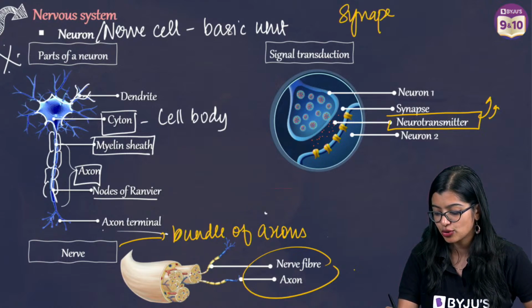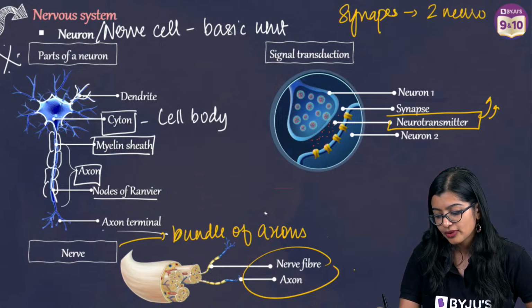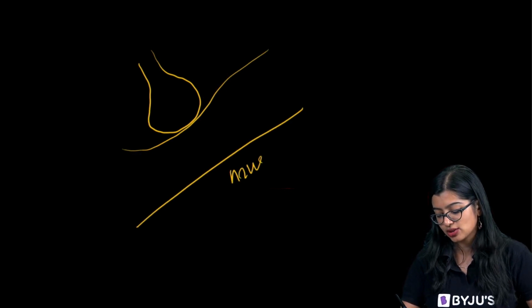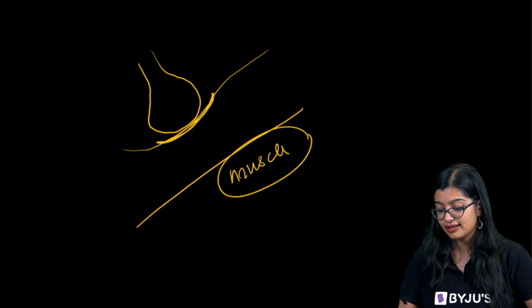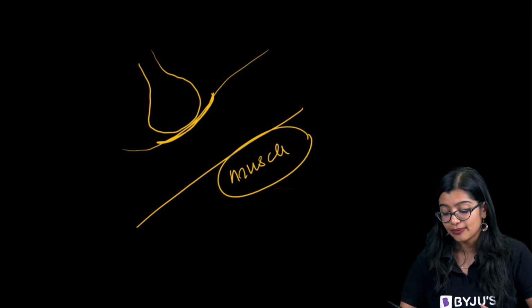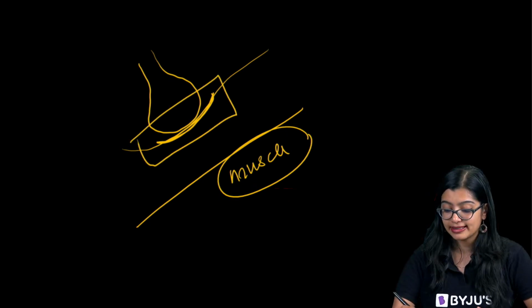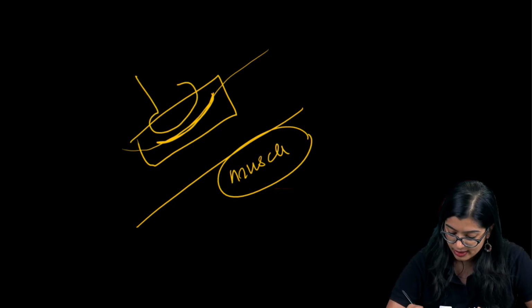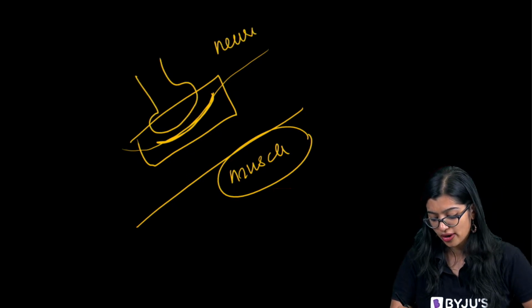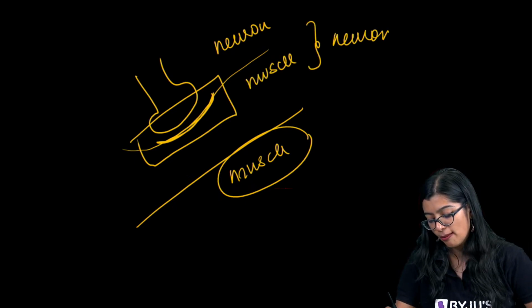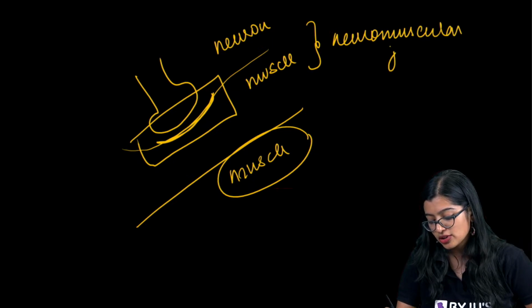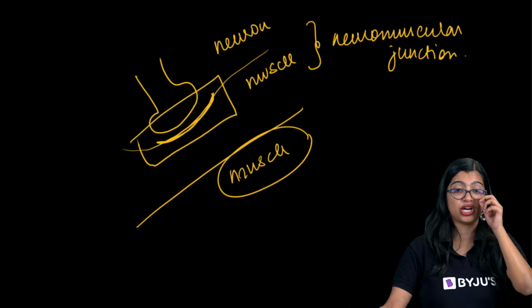Now one more thing that I want to explain before I go ahead is the synapse that I explained to you, which was between two neurons. But what will happen if the last neuron has to pass the message to the muscle cells or the muscle bundle? Then there is no neuron, but rather there is a muscle, or here it is the effector. The gap that exists between a neuron and a muscle cell is what we call a neuromuscular junction.